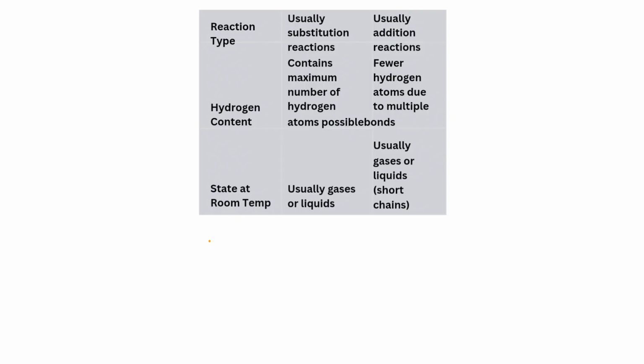Saturated hydrocarbons contain the maximum number of hydrogen atoms, while unsaturated contain fewer hydrogen atoms due to multiple bonds. Saturated hydrocarbons usually are gases or liquids. Unsaturated are gases or liquids, but they have short chains.